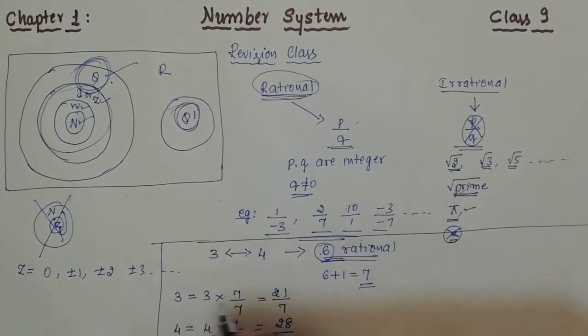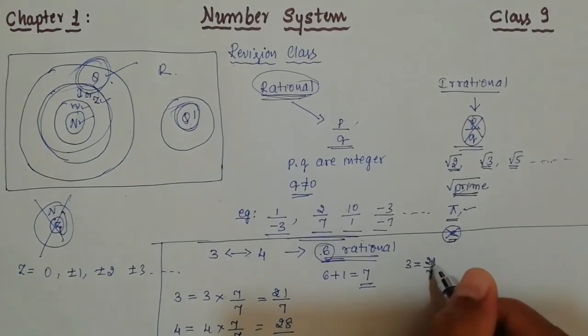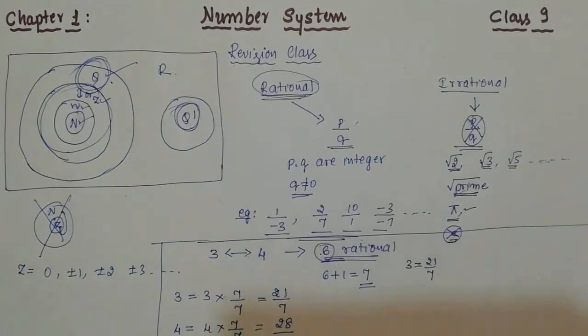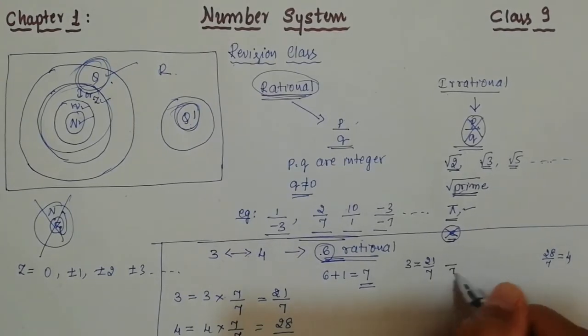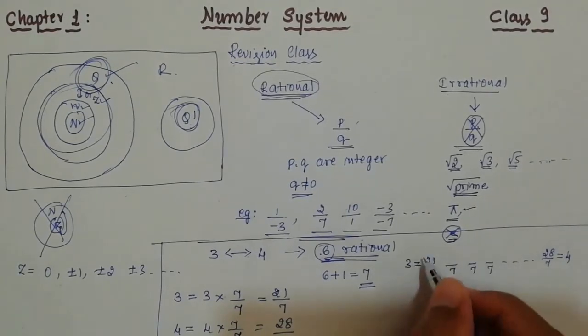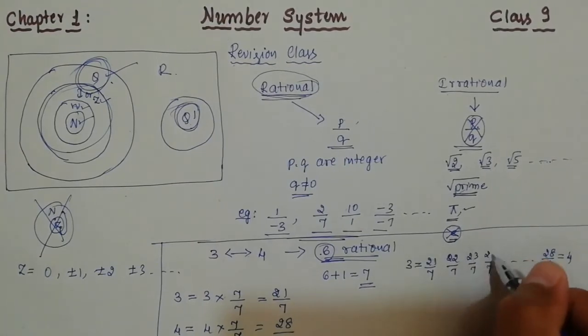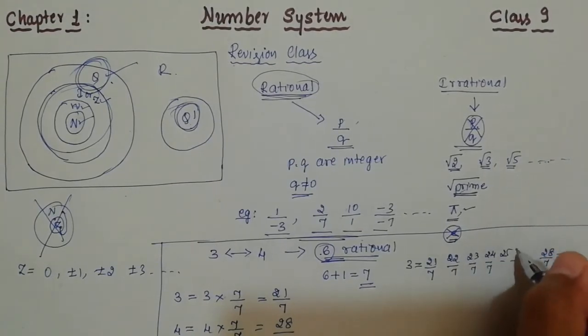So now here 3 is equal to what? 21 by 7. Even if you divide 21 by 7, you will get 3. And here 4 is equal to 28 by 7. Okay, 28 by 7, which is equal to what? 4. So now look here. You need to write the denominators as it is, and you need to increase the numerator. 21 is there, 22, 23, 24, 25, 26, 27, divided by 7, divided by 7, divided by 7.